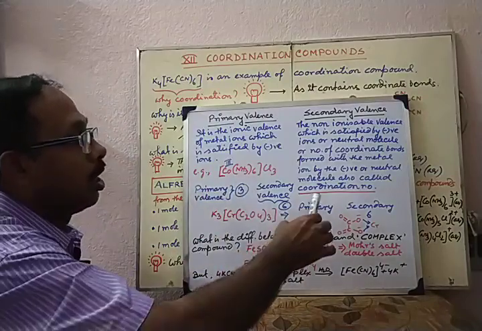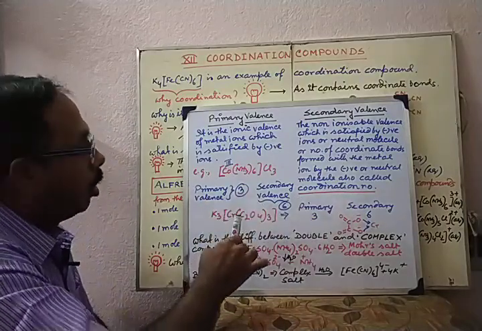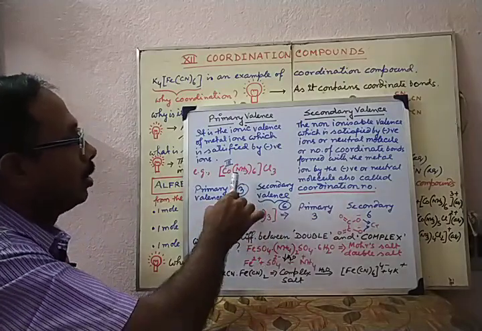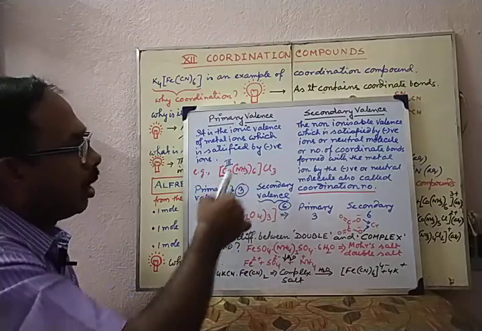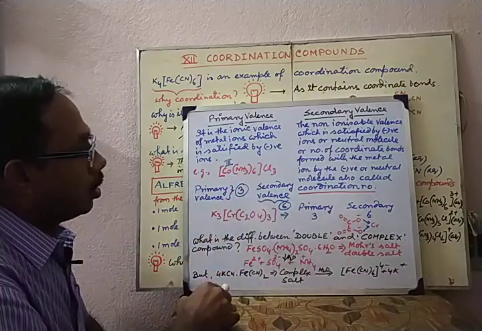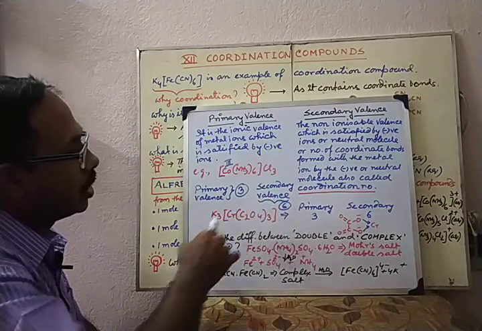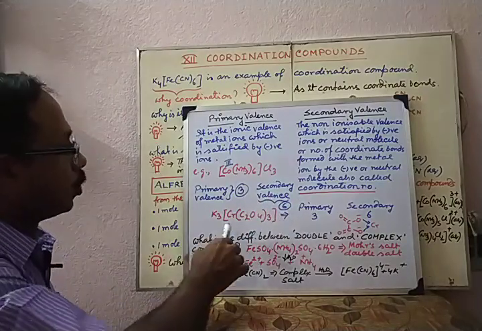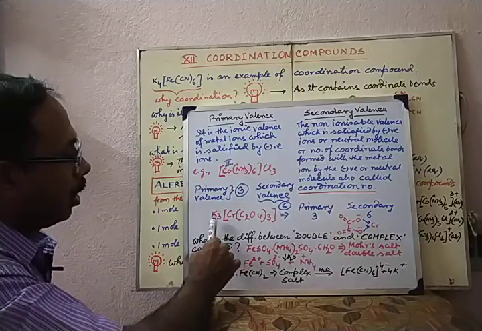Therefore, the coordination number is called the number of coordinate bonds formed by the central metal ion with the ions or this kind of molecules. Now, here the secondary valency or coordination number is 6. So in this molecule you find another complex compound.